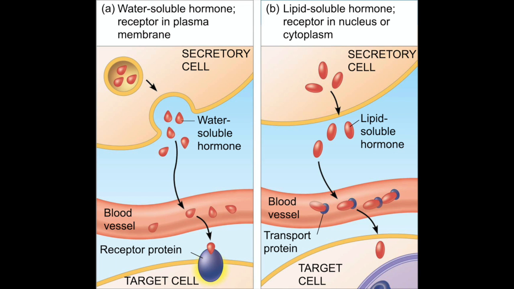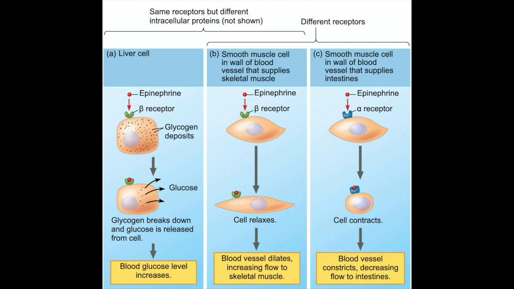Water-soluble hormones bind to receptors in the plasma membrane, and lipid-soluble hormones bind in the nucleus or the cytoplasm. This is the main distinguishment between the two types. The way a hormone acts depends on the receptor it's going to, its target cell, and the amount of that said hormone that's released. These can make the same hormone either excitatory or inhibitory, allowing it to perform different functions.